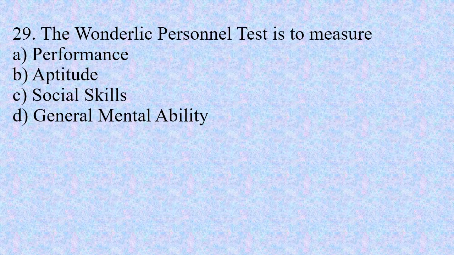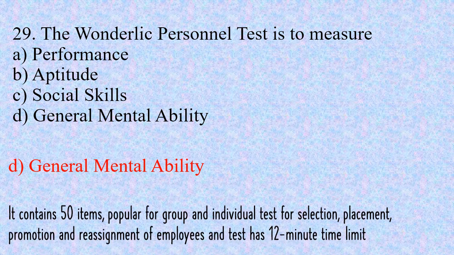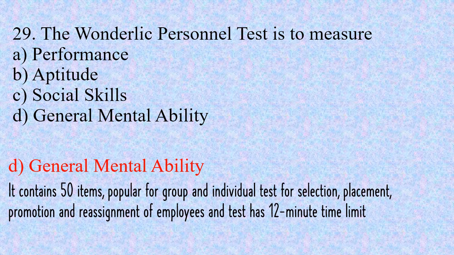Number 29. The Wonderlic Personnel Test is to measure option A, performance, option B, aptitude, option C, social skills, and option D, general mental ability. And the right option is option D, general mental ability. And it contains 50 items, popular for group and individual tests for the selection, placement, promotion, and reassignment of applicants. And this test has a 12-minute time limit.